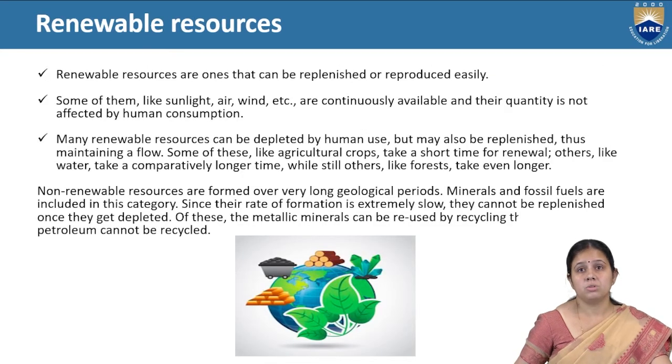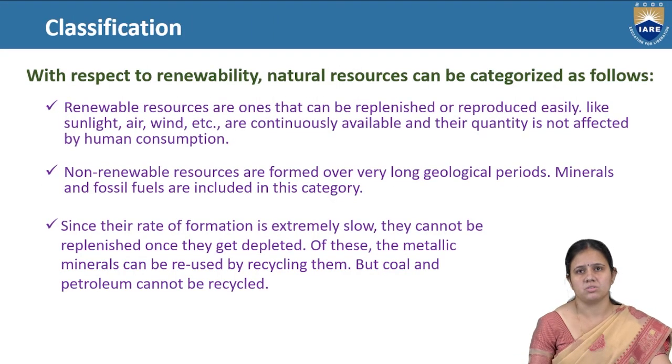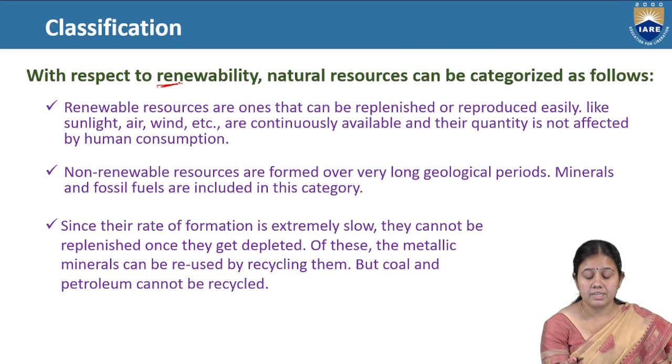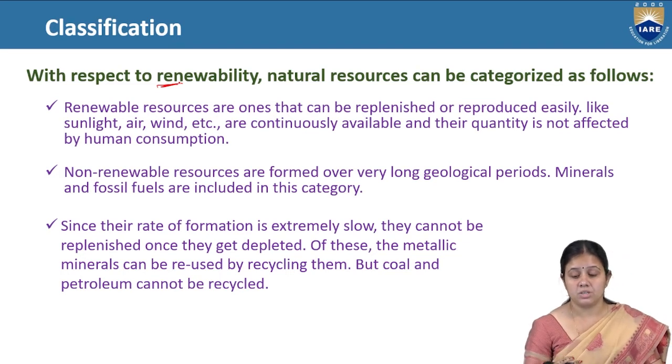Now come to the classification of natural resources. On the basis of renewability, meaning on the basis of being used again, natural resources are divided into two parts. First is renewable and second is non-renewable. Renewable resources are those that can be replenished or reproduced easily, that can be used again very easily.